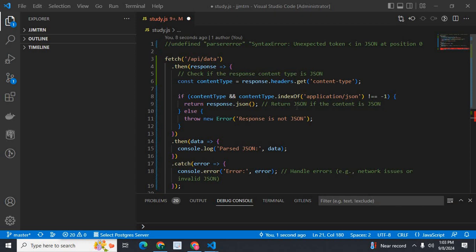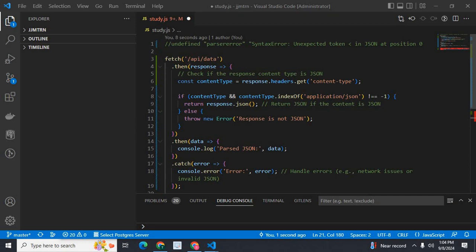But if we get an HTML page as a response, or if an error happened in the backend and we got an HTML error page as response, and we are expecting a JSON type in the front end, instead of JSON type we got an HTML page as response, we may get this error. I will explain it with an example.